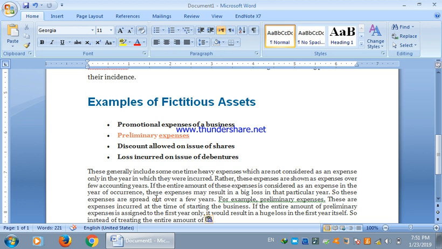So keep in mind that these are not assets at all, they are only expenses or losses, but for the reason that we have to write them off in the coming days, in the future, these are considered as assets. So the term fictitious itself means fake or untrue.